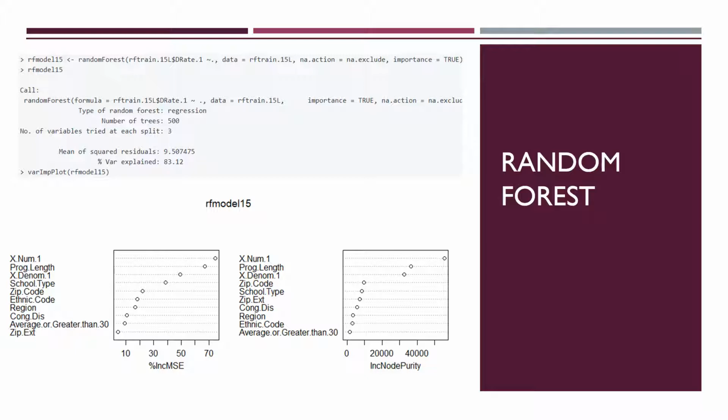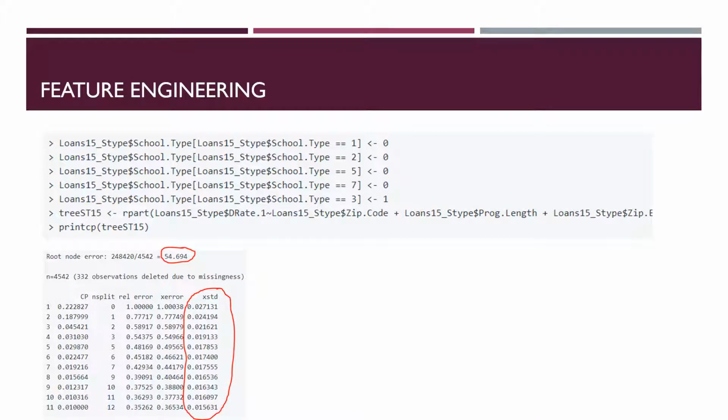Perhaps my model is not fully capturing the importance of schools with a school type equaling 3, meaning for-profit schools or proprietary schools. My next step is to conduct some feature engineering, where I deconstruct the categorical variable school type. I know based upon the exploratory data analysis that there appears to be a significant relationship between school type and a cohort's default rate, specifically when it comes to proprietary institutions.